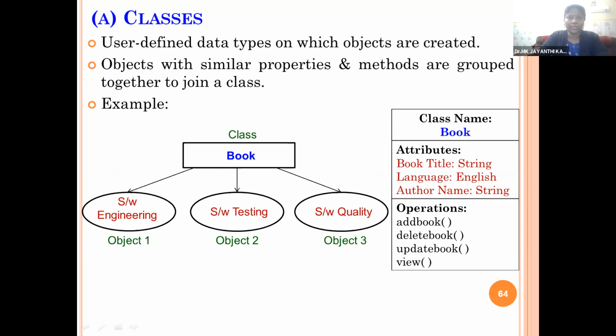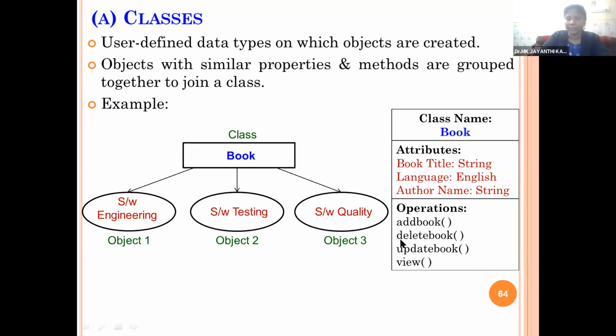You have the class name followed by the number of attributes or variables or characteristics of the class, and we have the functions which we are going to use along with the data members. Here the class is book. The variables within the class book are the book title, the language of the book, and the author of the book. The title is of string type, the language is of character type, and the name of the author is also string type.